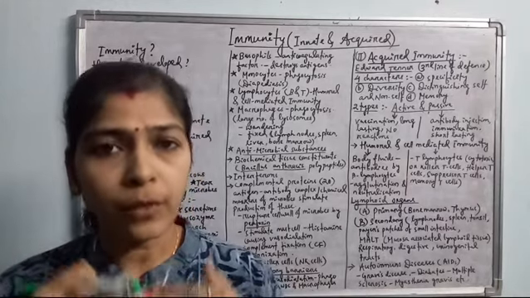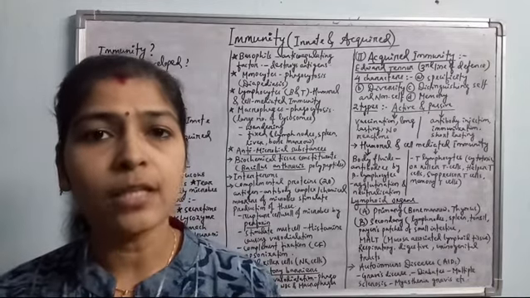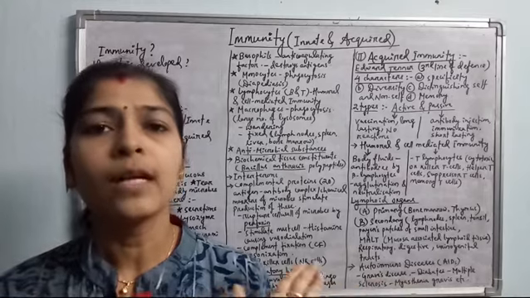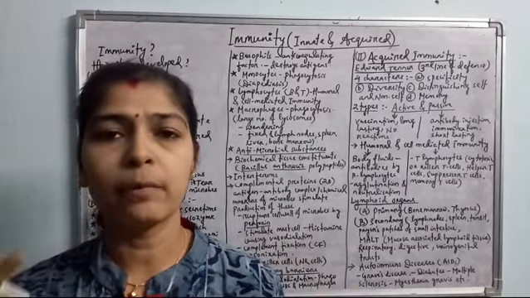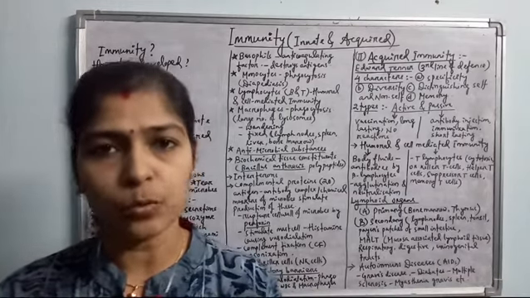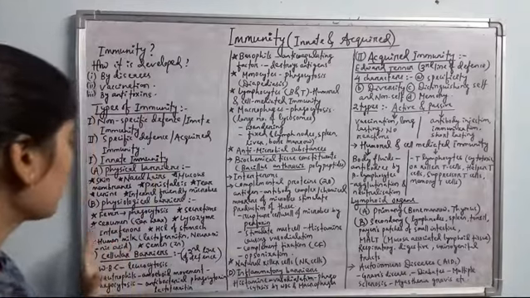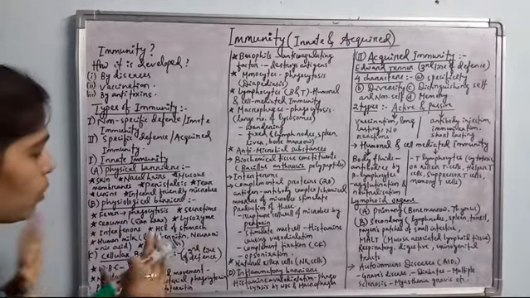Interferons are produced by the virus-infected cells, and they move to the neighboring cells so that the other cells will be alerted, and there will be no further growth of viral particles or viruses inside those cells. So it prevents growth of viruses, it prevents entry of viruses and infection of the new cells.